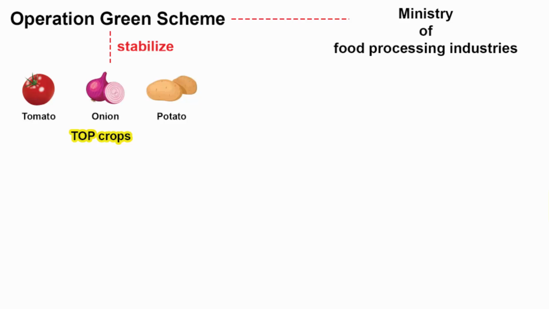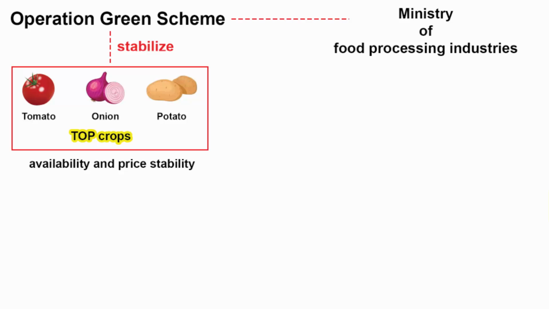If you notice, these three crops are quite essential. You require these three crops on a daily basis for all kinds of sabzi and curry. So to ensure the availability and price stability of these three crops all throughout the year, Operation Green was approved. You will also notice that from time to time you will hear of an increase in prices of these three specific crops. It is because of hoarding or black marketing. Traders and middlemen freeze the supply of these three crops in the market for creating artificial demand. And then these crops are sold at a higher price. So to avoid such hoarding, the Government of India has come up with this scheme.